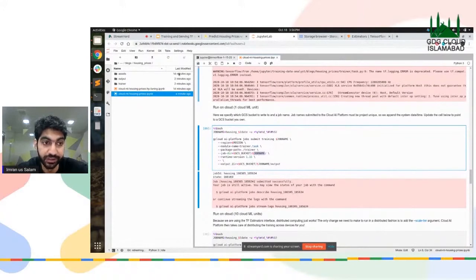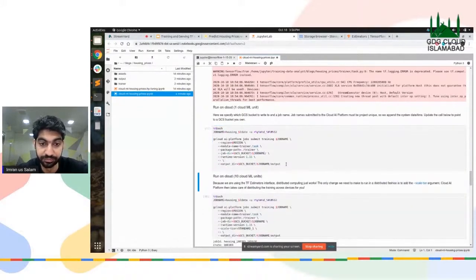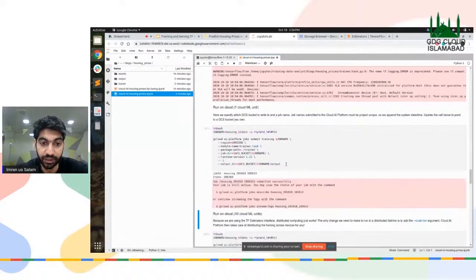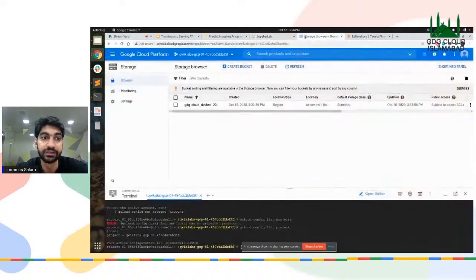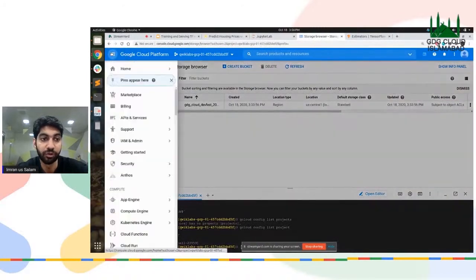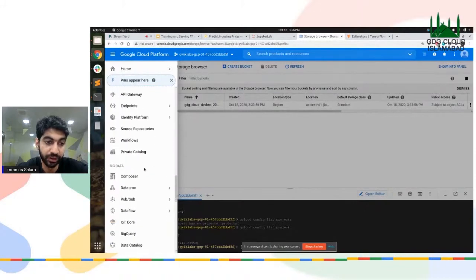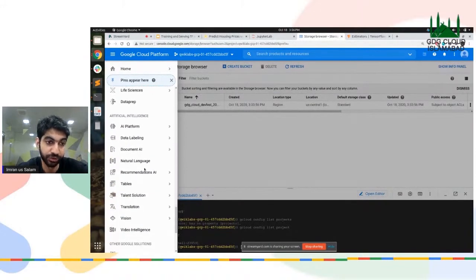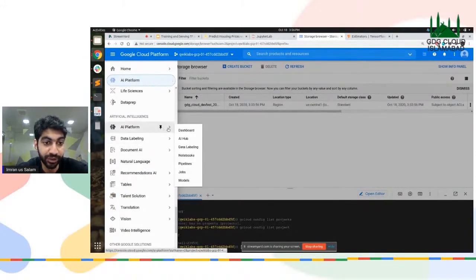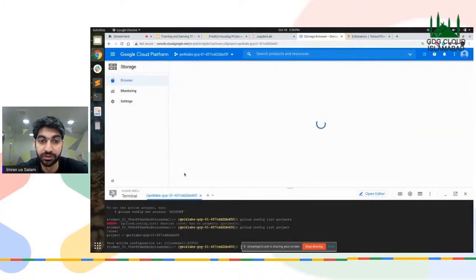And the output directory is also a local directory, which is here, output, and we're going to run that cell. Now, one particular thing to notice is that Google Cloud Platform or the AI platform also allows you to check the status of the jobs. Now we've submitted a training job on the AI platform, and we can see the status of these jobs.